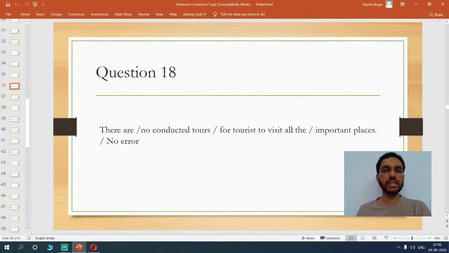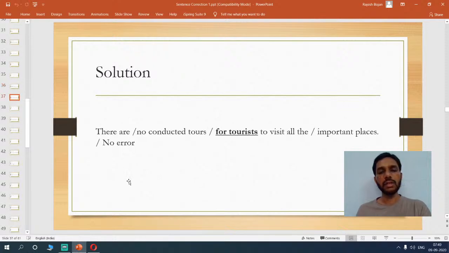Now, as far as sentence correction is concerned, you are just marking where the error is. You are not supposed to change it. But for practice purposes, we try to justify the answer and then we try to change it, right? But in the real exam, you will not be able to do it. Your responsibility is just to mark where the error occurs. So if you look at the solution, you see it needs to be for tourists, right?